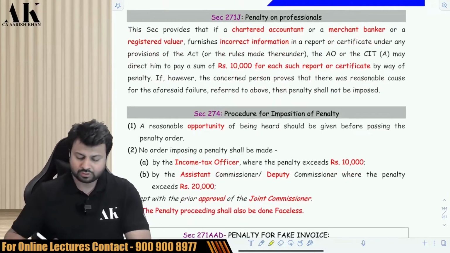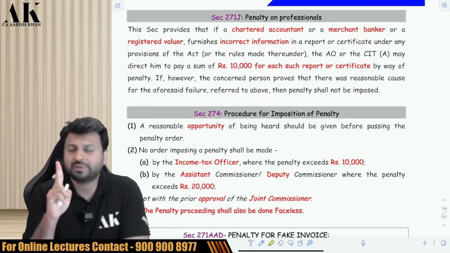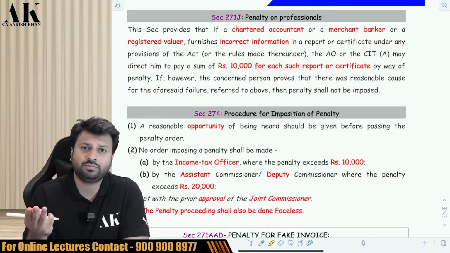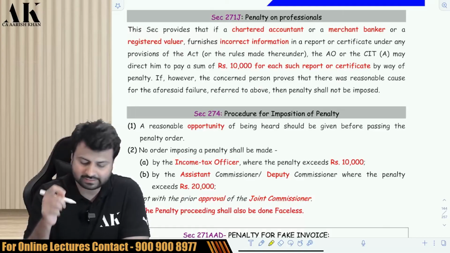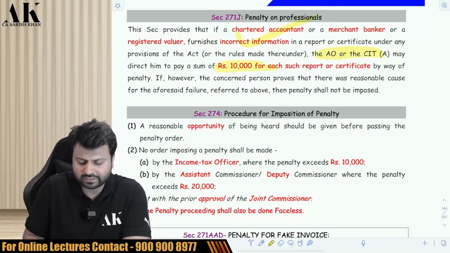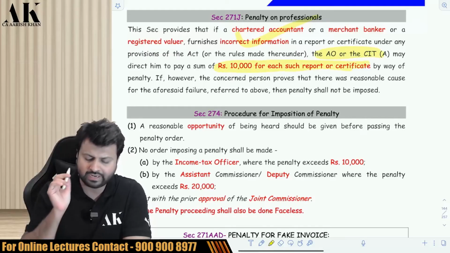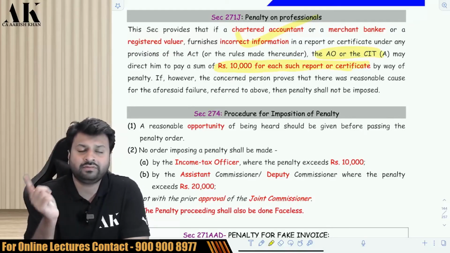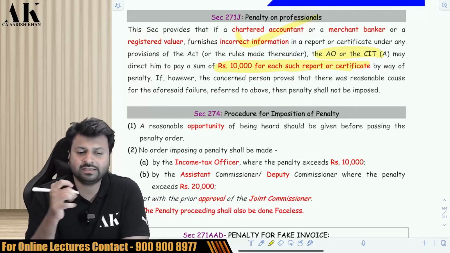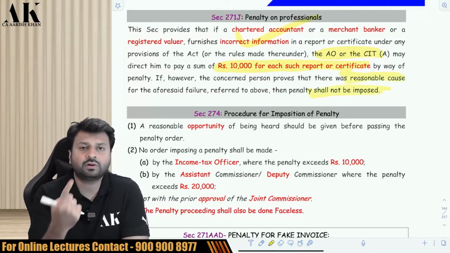Can the department impose penalty on a chartered accountant? Can the department impose penalty on a merchant banker? Can the department impose penalty on a registered valuer if they make wrong reporting, wrong certification? Yes, the department can impose penalty. The AO or CIT appeal can impose a penalty of rupees 10,000 for every such report or certificate. For every such wrong report, for every such wrong certificate, they will impose a penalty of rupees 10,000 on these three people, and a reasonable opportunity of being heard will be given before the penalty is imposed.